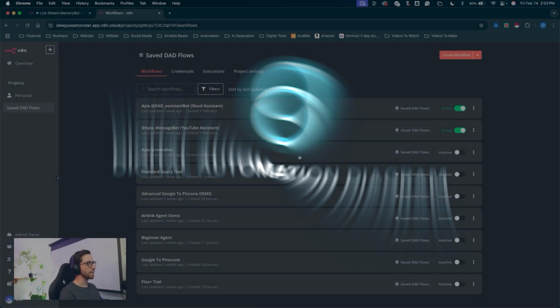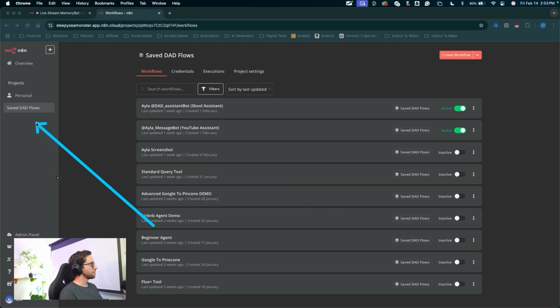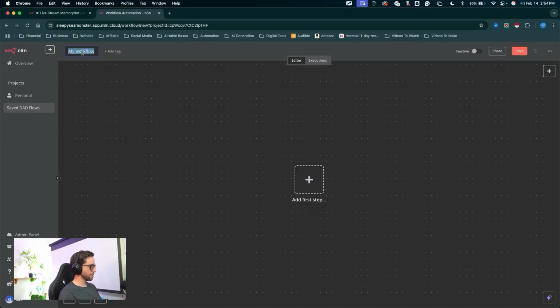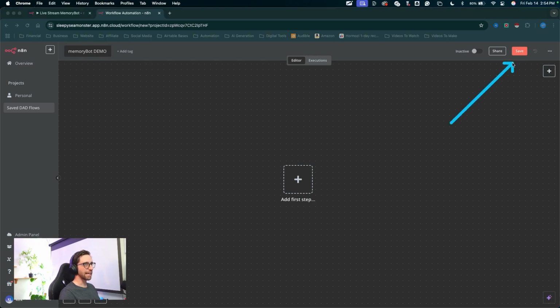All right, let's get right into it. Here I am in n8n in my saved digital automation diagram workflows project. I'm going to come up here to the corner and click on create workflow. Right away, I'm going to come up and name this workflow. Name mine memory bot demo. You can name yours whatever you want, and I'll click save.